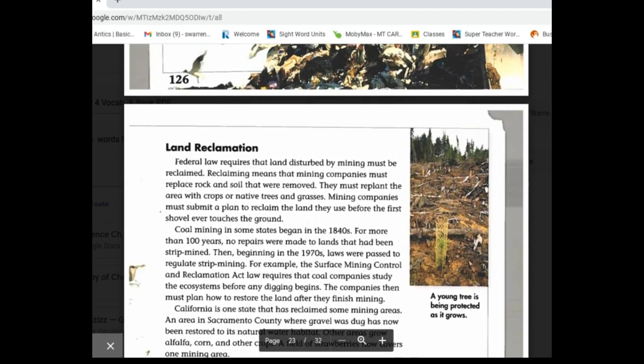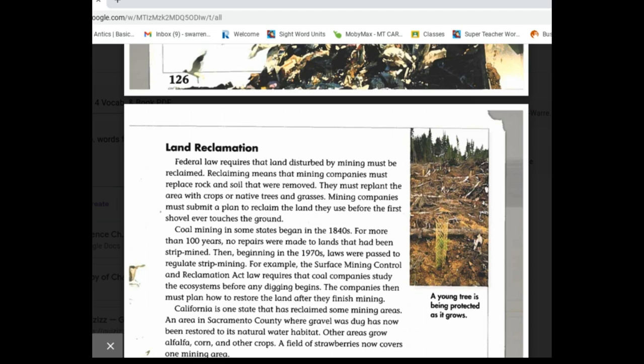Land reclamation. Federal law requires that land disturbed by mining must be reclaimed. Reclaiming means that mining companies must replace rock and soil that were removed. They must replant the area with crops or native trees and grasses. Mining companies must submit a plan to reclaim the land they use before the first shovel ever touches the ground.